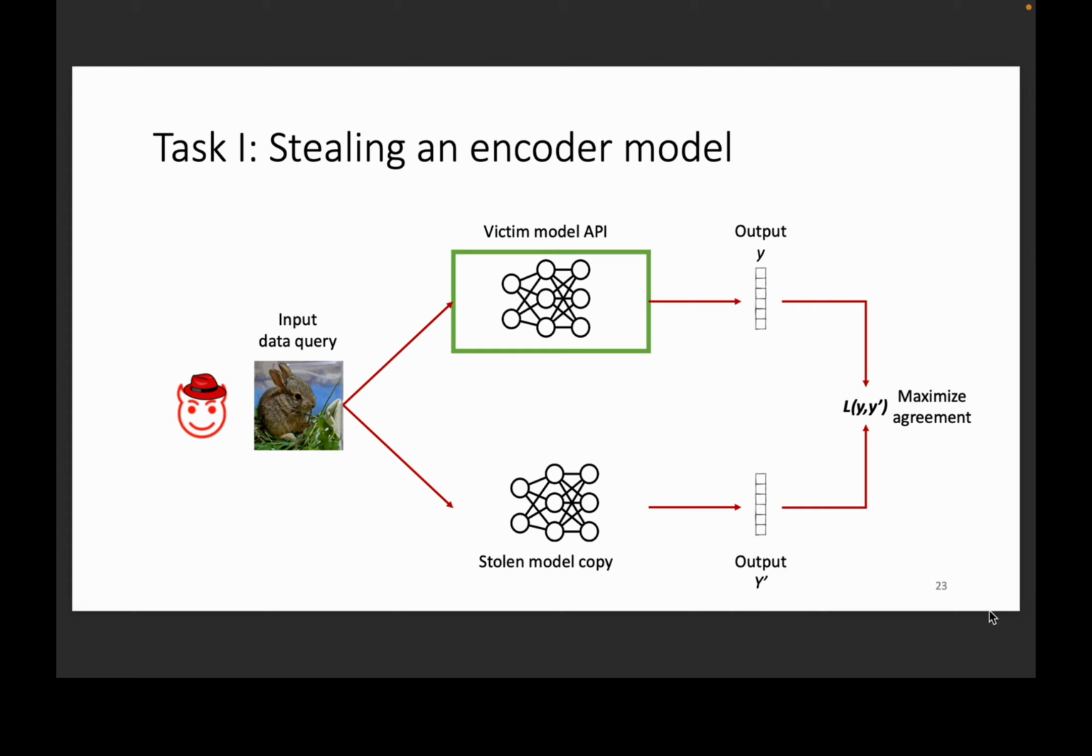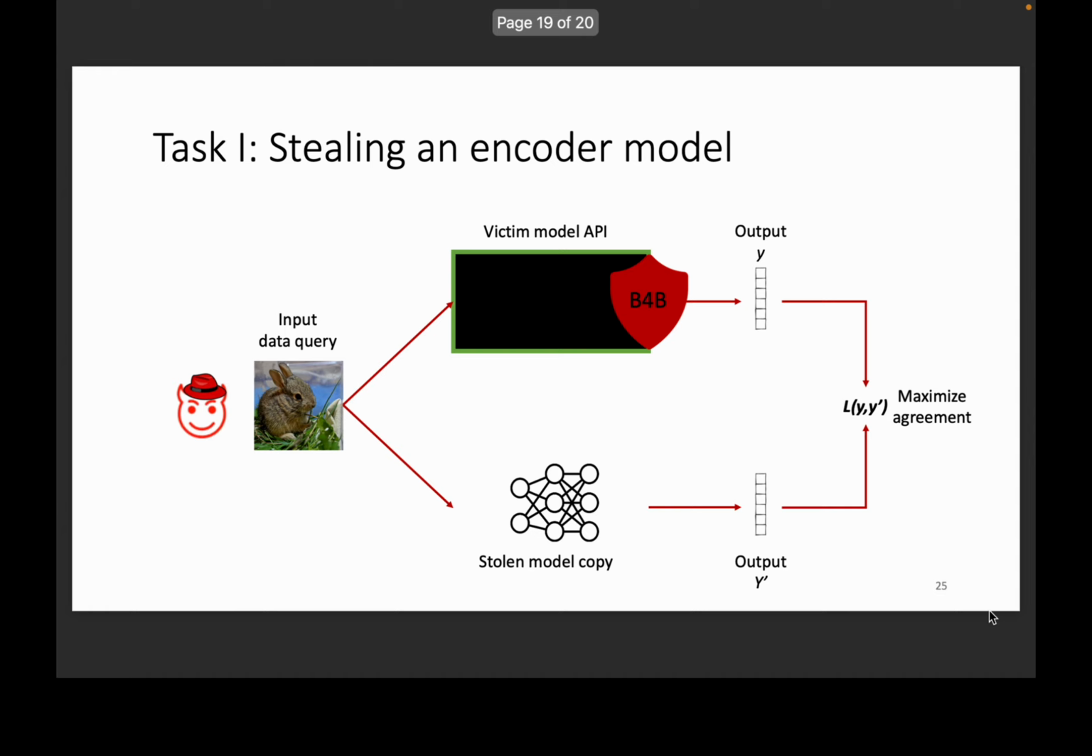Now, this is the general framework for model stealing. An attacker takes an input data query, sends the same data points to the victim model API and to the stolen model copy, and they maximize the agreement between the outputs from the victim and the stolen model copy. Of course, the victim model will be hidden behind an API, so it will be a total black box. The model will be also protected by our adaptive noising mechanism.